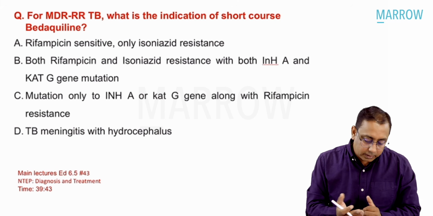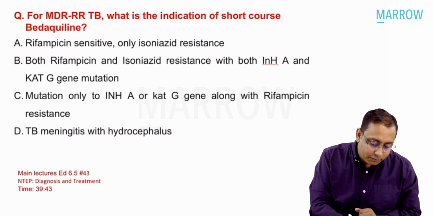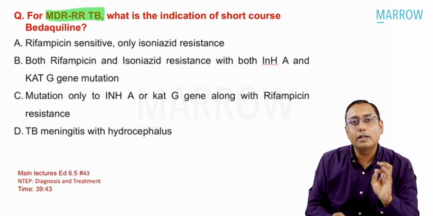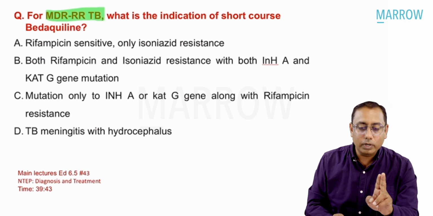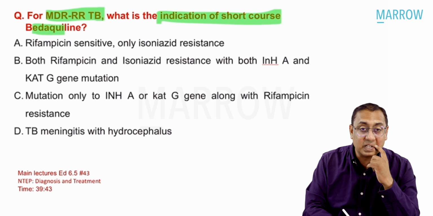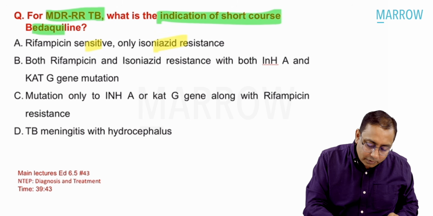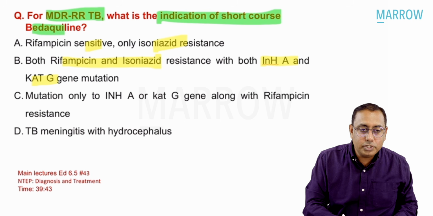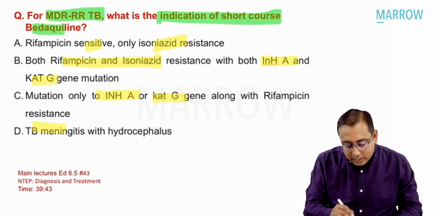Another MCQ which was asked, I think the last MCQ in session number 1, was regarding the use of bedaquiline. For MDR-TB, you should know what these alphabets are. MDR stands for multi-drug resistant, RR is rifampicin resistant TB. So for MDR and rifampicin resistant TB, what is the indication for short course bedaquiline? Bedaquiline can be given as a short course or a long course. Options given were: rifampicin sensitive, only isoniazid resistance, both rifampicin and isoniazid resistance with both INHA and KATG gene, only mutation INHA and KATG or KATG with rifampicin, TB meningitis with hydrocephalus.